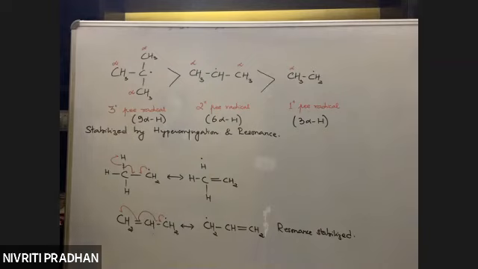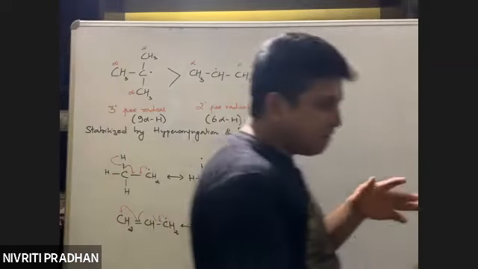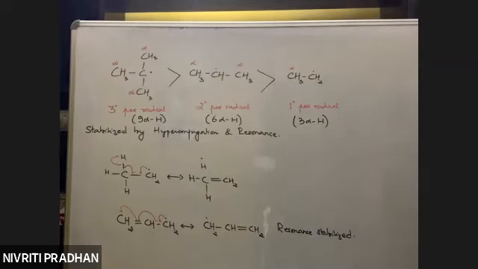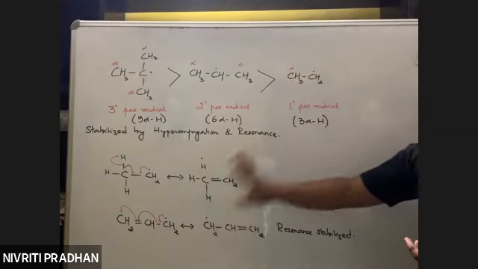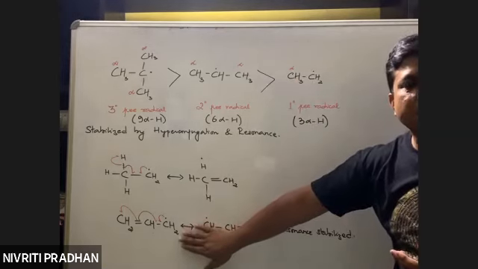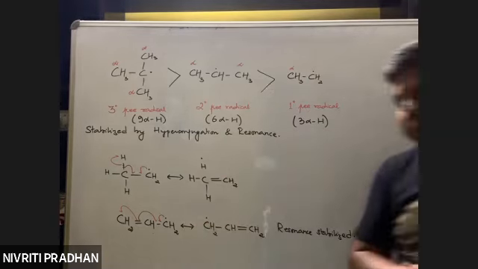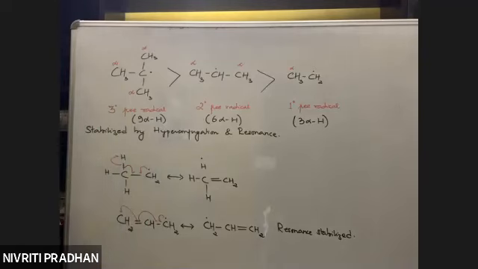No need to go into those details as far as the board levels are concerned. Just the order of stability, what are free radicals, what are carbocations, what are carbanions, and what are the factors which bring stability. Overall order: carbocation is 3, 2, 1, carbanion is the opposite, 1, 2, 3, and free radicals again 3, 2, 1. And remember, resonance will bring greater stability. If you are asked to compare the stability of this and this, this is far more stable because it is stabilized by resonance. So we have discussed in detail the reaction intermediates.